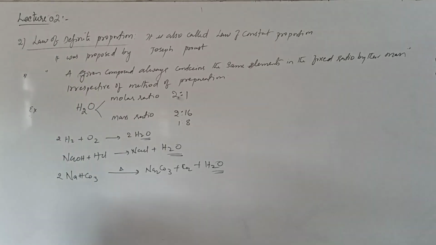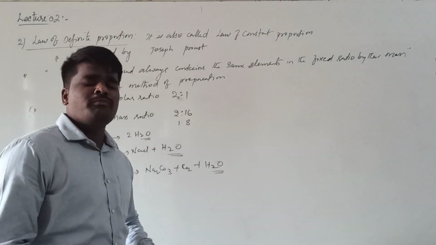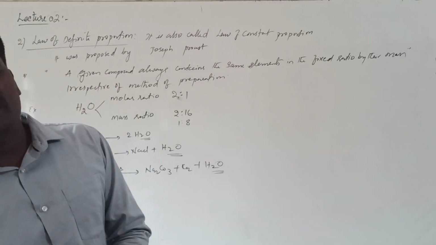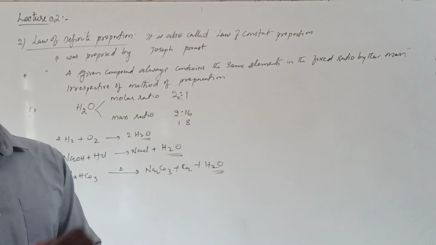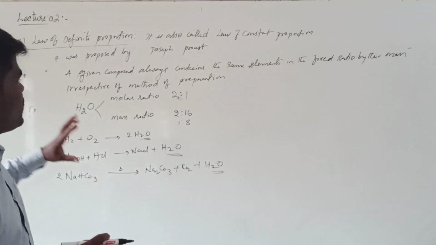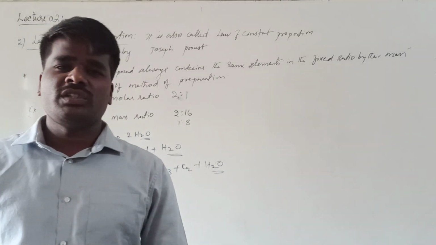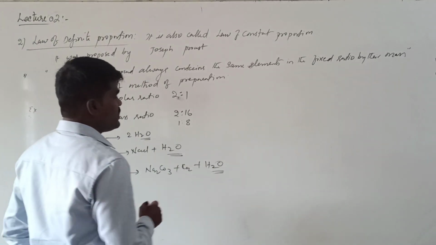So this law can also be applicable for various other examples. The main advantage of this particular law is that it will help us to calculate the percentage composition of elements, which is used to calculate the molecular formula of the compound. The main application of this law of constant proportion or law of definite proportion is that, let us see the application.